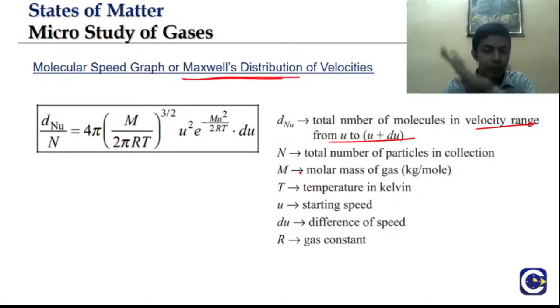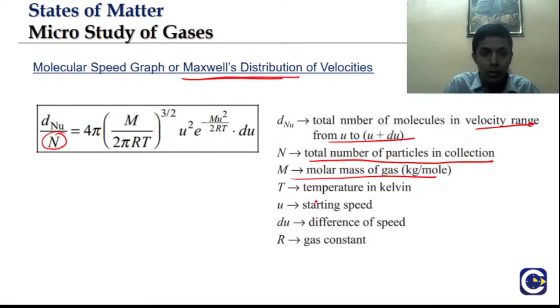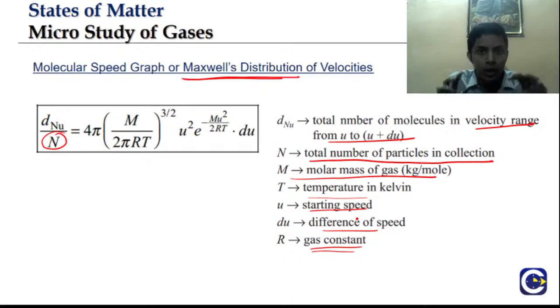To plot a graph, I can use this formula, where n is the total number of particles in the collection, m is the molar mass of the gas, T is the temperature, u is the starting speed, du is the difference of speed, and R is the gas constant. By using this formula, we are plotting that graph. However, from a competitive perspective, this has no weightage. There is no question that is going to come on this. This is just for your information, to show how we are plotting that Maxwell distribution graph.